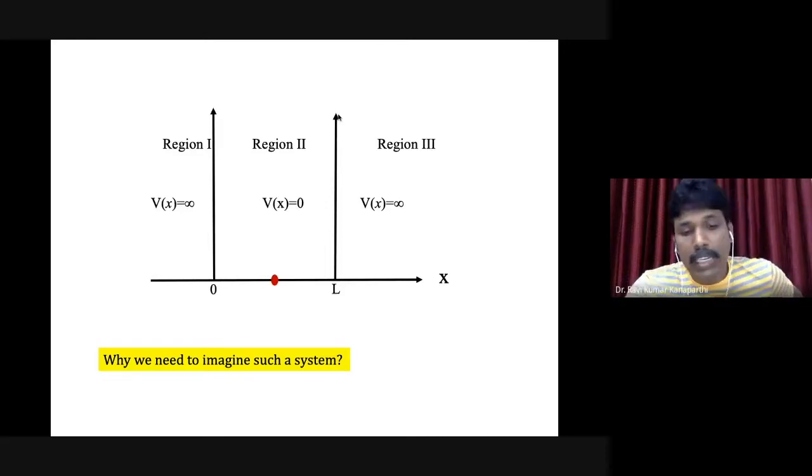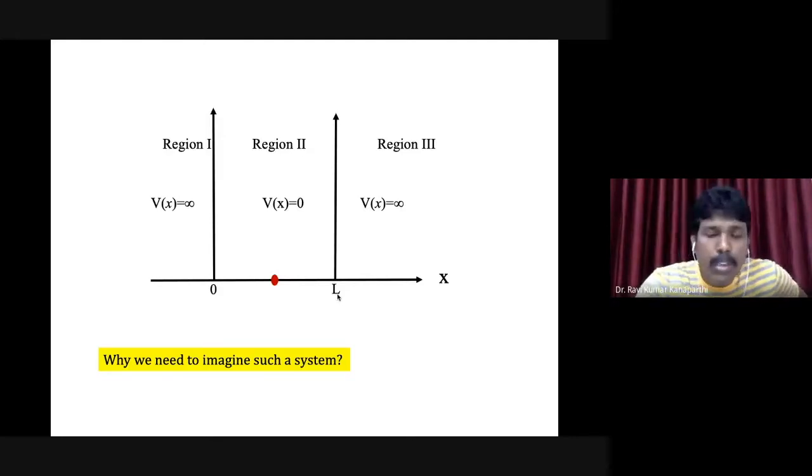As I told you, it is a model system, and I can define it the way I like. In some textbooks you may find this L taken to be A. It doesn't matter, it is just a notation, so you can take anything. L is the length, so I'm taking that perspective, but in some textbooks you will find A. Don't be confused by such notation. Overall, it is a length. That is what you should remember.